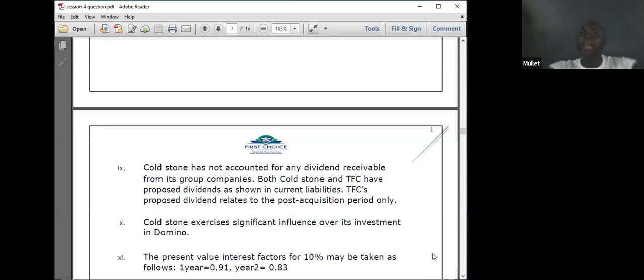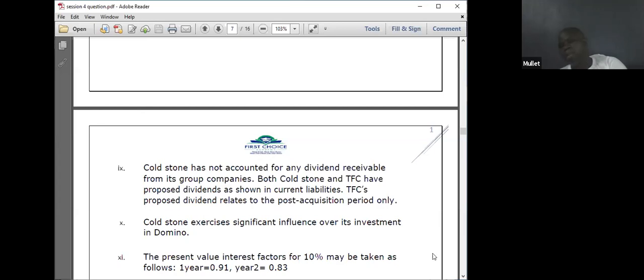But he has recognized it in the current liability, proposed dividend that is going to be paid. He has shown it, but he has not paid. Maybe he has tabled it to the shareholders to decide. But if they told you it has not been accounted for, and it is not shown as a proposed dividend, if it is as paid, we now eliminate the dividend paid by the associate. Dividend paid by the subsidiary.